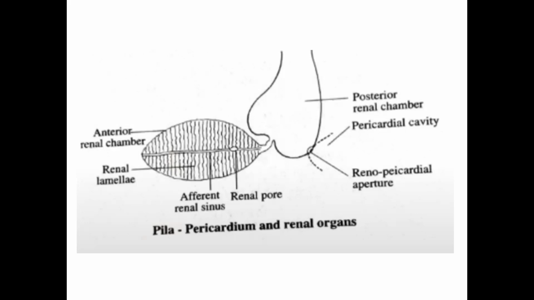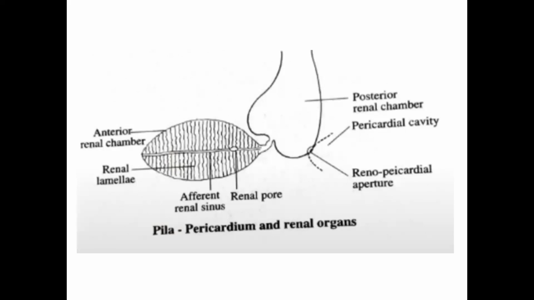The renal sinus on the ventral side is known as the afferent renal sinus, and the renal sinus on the dorsal side is known as the efferent renal sinus. So these two renal sinuses work as a longitudinal axis, and on both sides there is the attachment of the renal lamellae. This lamellae basically increases the surface area.